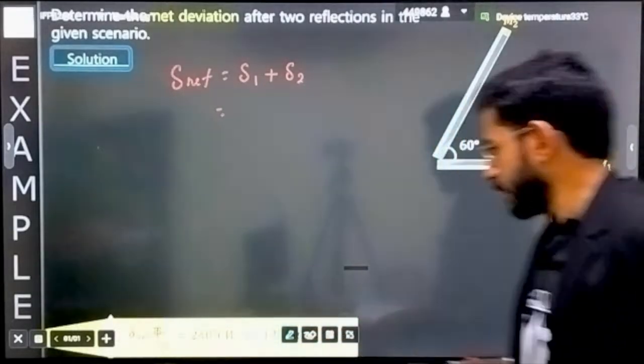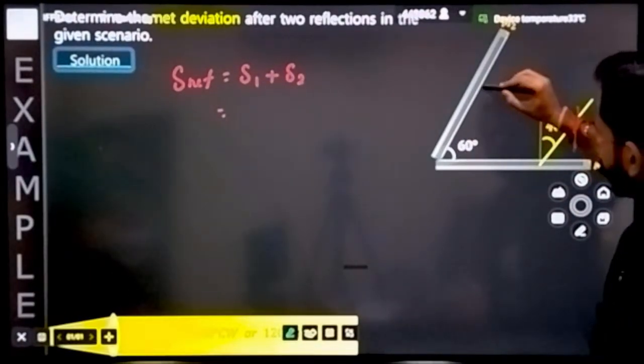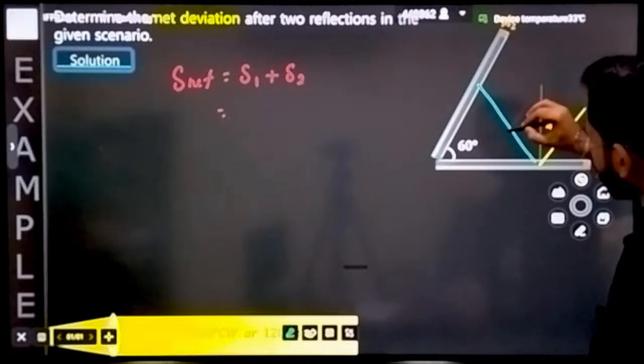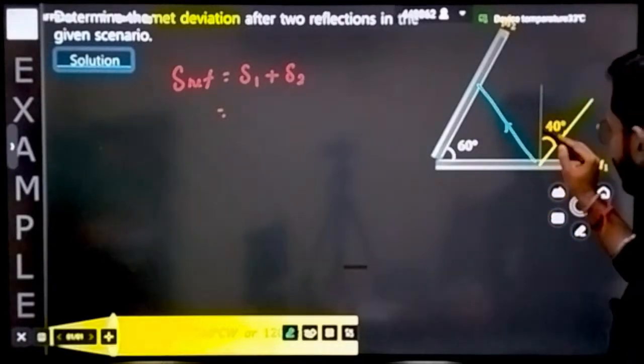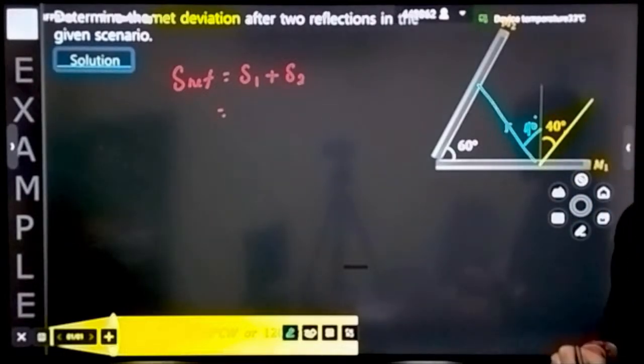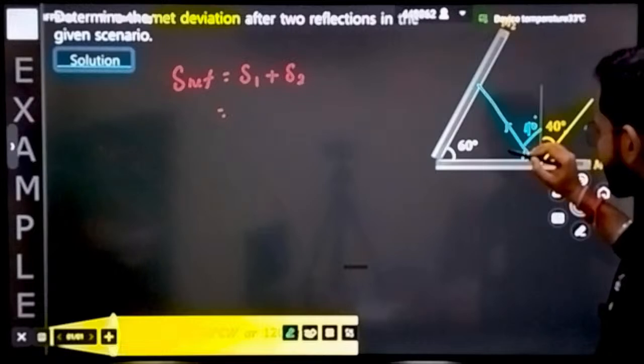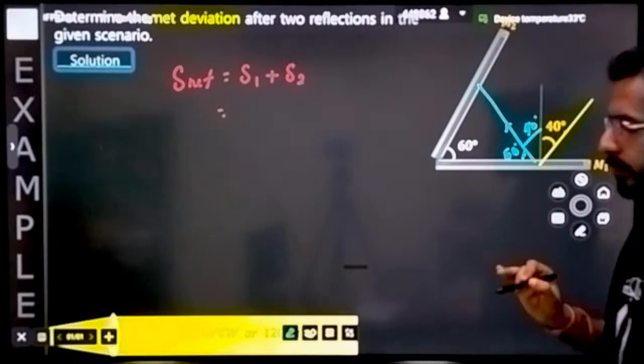Now let's draw the ray diagram. How will the ray diagram look? See, this is the incident ray, the first incident ray. That means the ray will be reflected from here. This will be going somewhat like this. And what will be this angle? Can you say this angle is also equal to 40 degree? Obvious thing. Now, if this angle is 40, this is the normal, I can say this angle is going to be 50 degree.